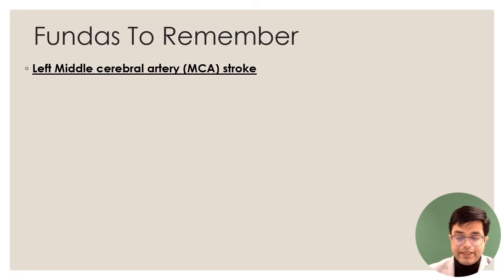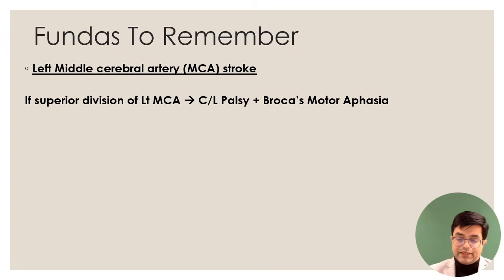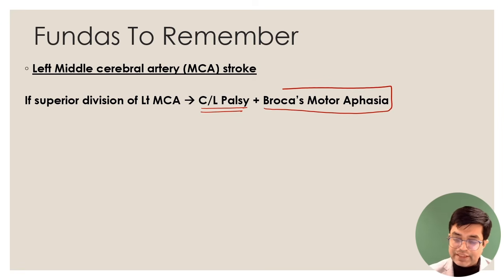First thing is, in case a patient is having a left middle cerebral artery stroke, ischemic stroke involving the left-sided middle cerebral artery, the clinical presentation will be similar and there will be aphasia, but the type of aphasia will give you the clue what is the likely diagnosis. So if the question says there is a patient having contralateral palsy of the muscles, so hemiplegia on the opposite side, and Broca's motor aphasia is there.